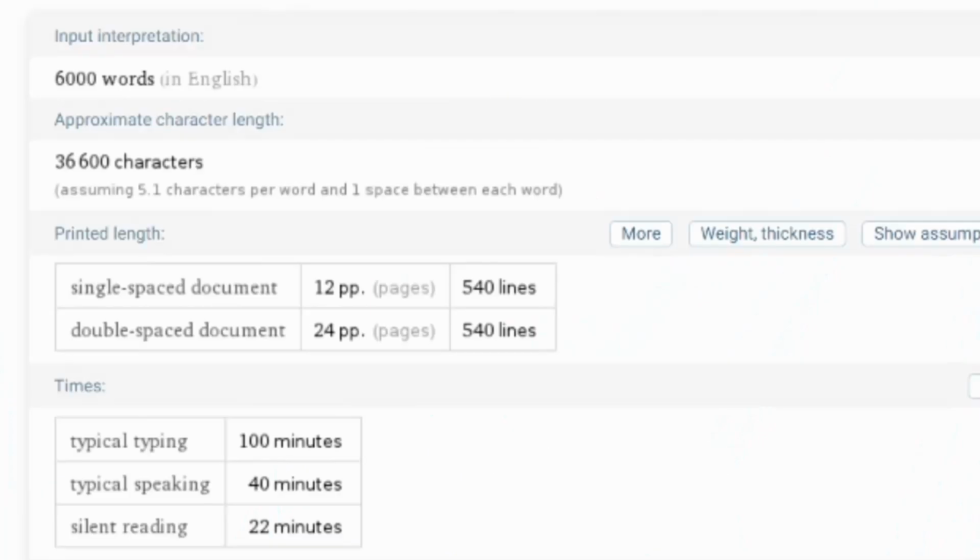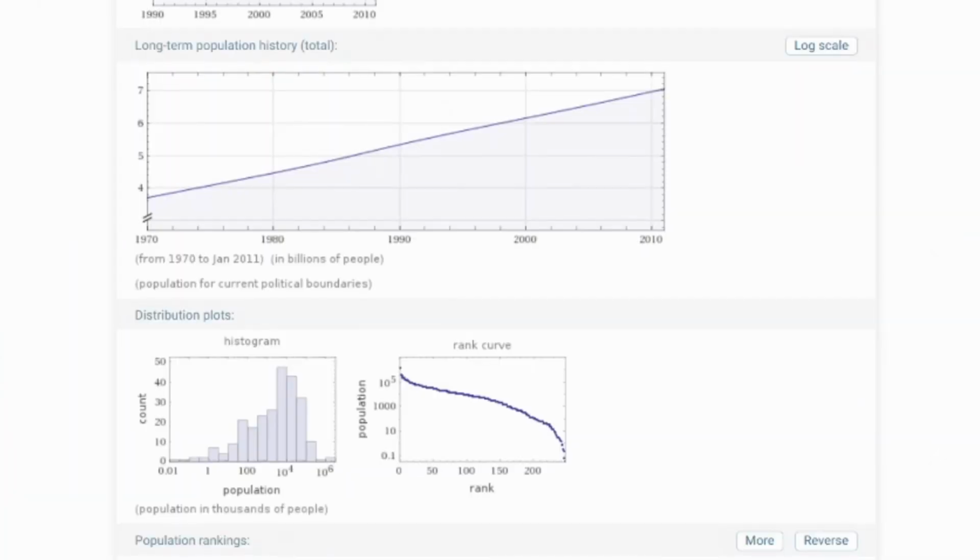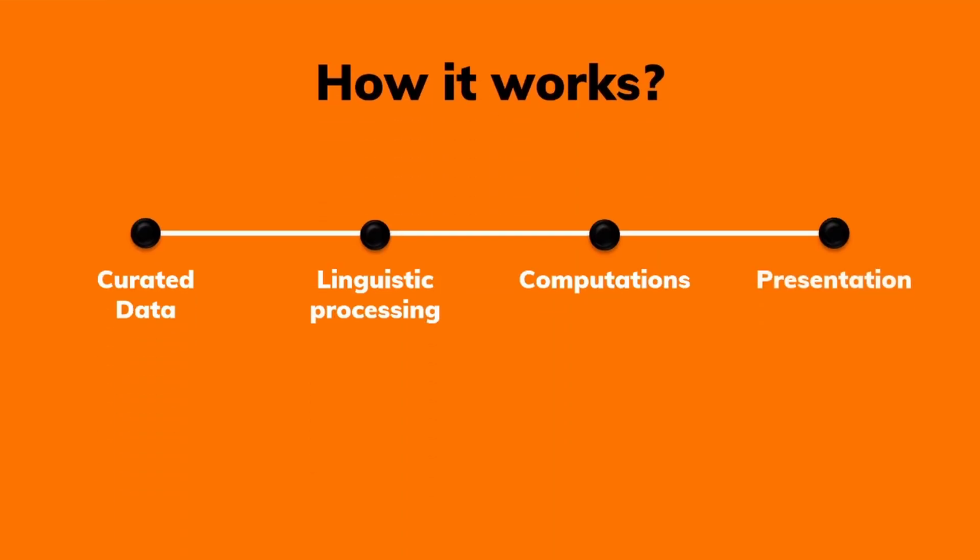Now, the data is here, but it must be given to the user in an easy to consume way. That job is also done by Mathematica. It is uniquely powerful in representing the data in various forms. It can work with words, tables, lines, various kinds of graphs, statistics, and more. So now the data is processed and came back to the user as answers.